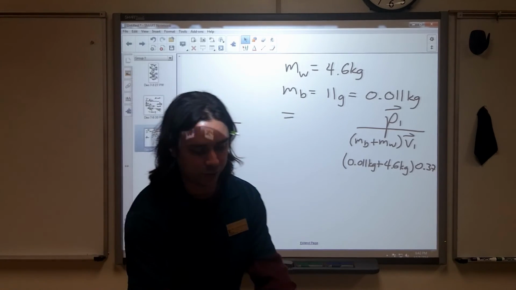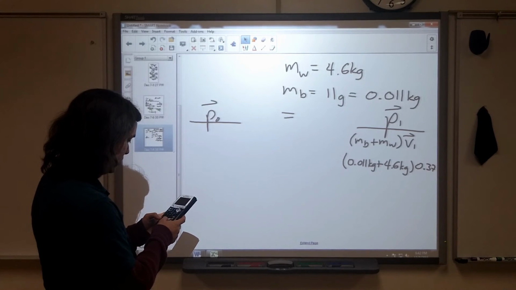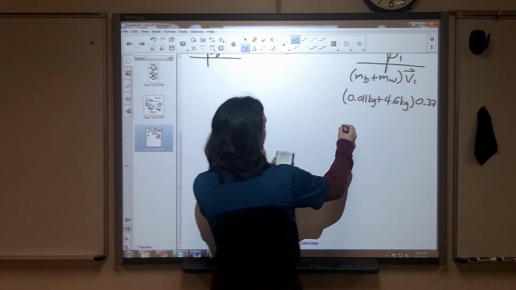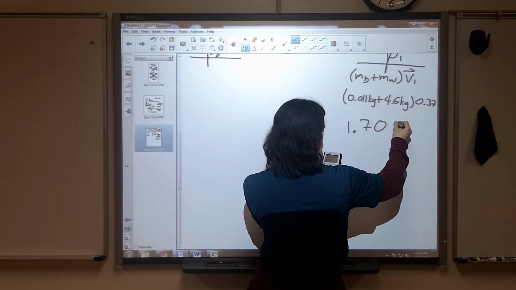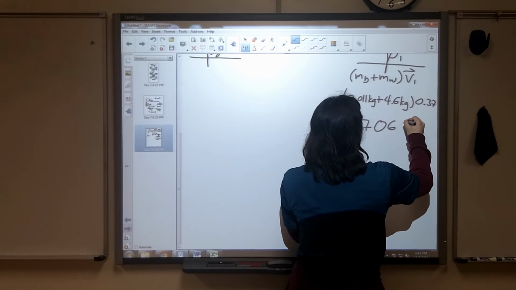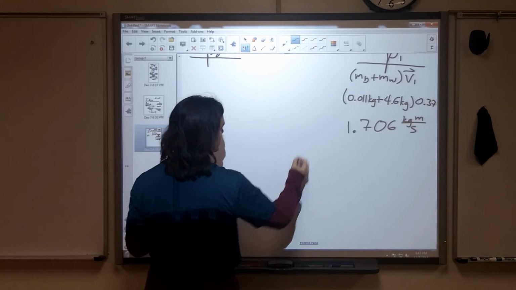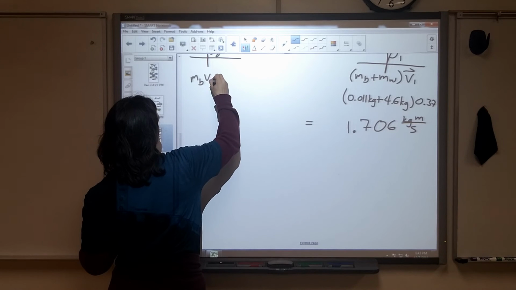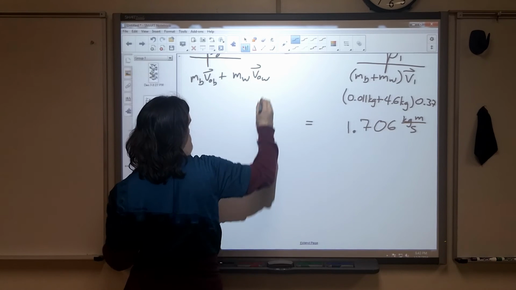We can now go through and find what the total momentum after the collision was. Plus 4.6 times 0.37. If I've done this correctly, I find that my total final momentum is 1.7061. There's some extra numbers on there, but I refuse to go above 4 significant figures. Kilogram meter per second. I could probably call this 1.71 and it would be totally fine. That's going to be equal to the mass of the bullet times the initial velocity of the bullet plus the mass of the wood times the initial velocity of the wood.